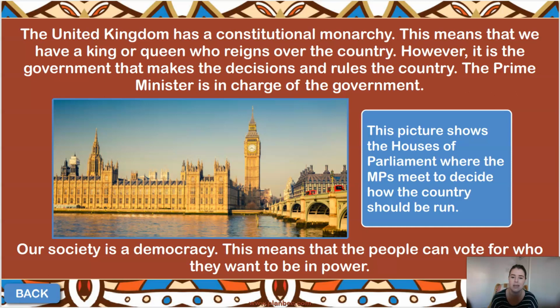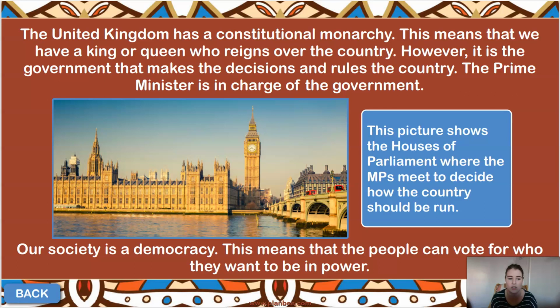Now, our society is a democracy. Democracy means that the people who live within that country can vote for who they want to be in power. Every few years we have a time of the year where we vote, a bit like America do at the moment with their president of the United States. They have a period of time where they're allowed to vote for who they want to be in charge.